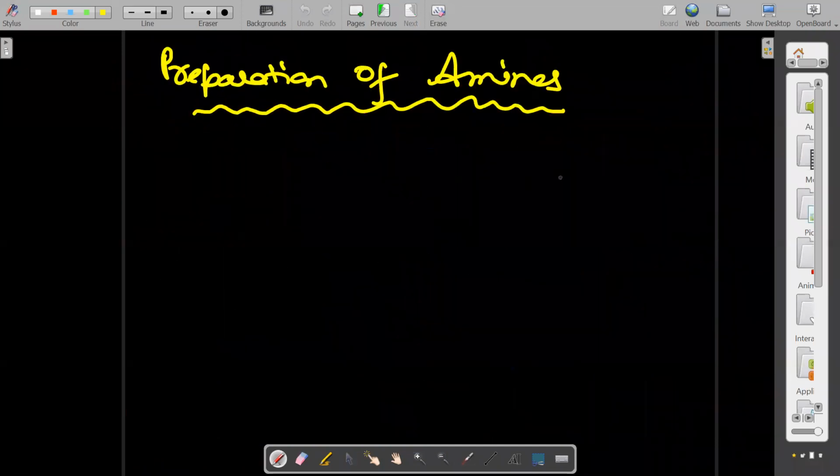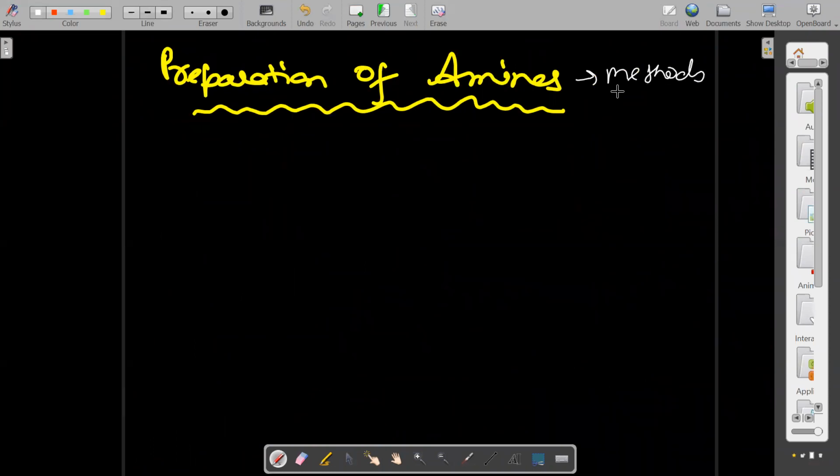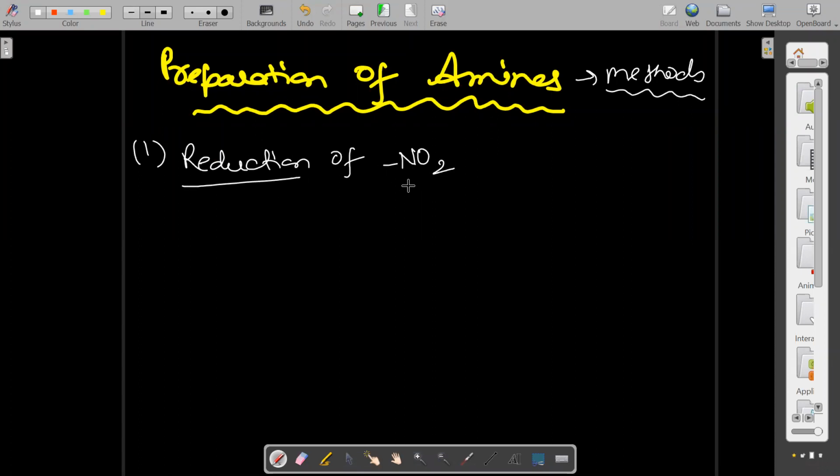Okay, now come to the main point, preparation of amines. What are the methods for the preparation of amine? There are various methods. The first method is reduction. Reduction of what? Reduction of nitro group.